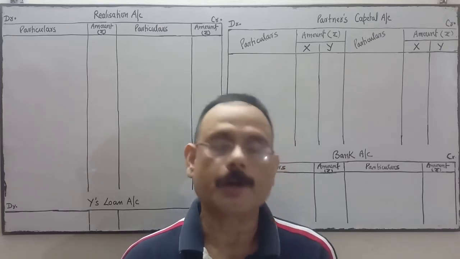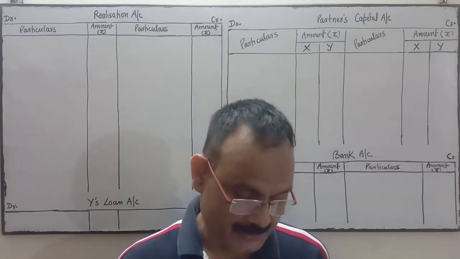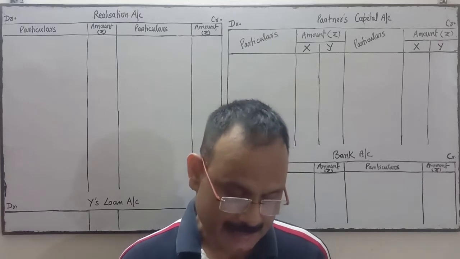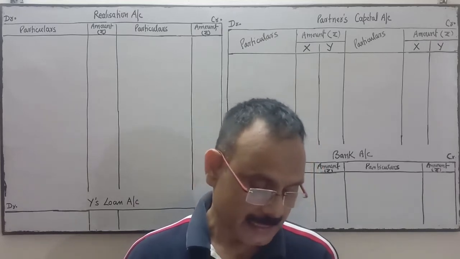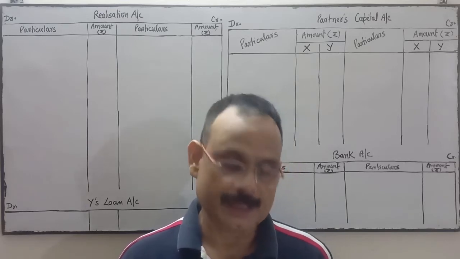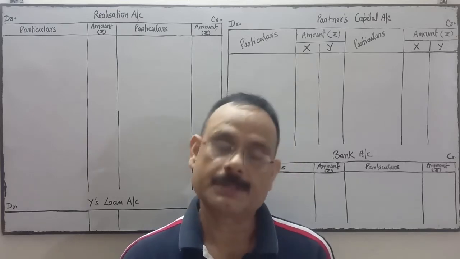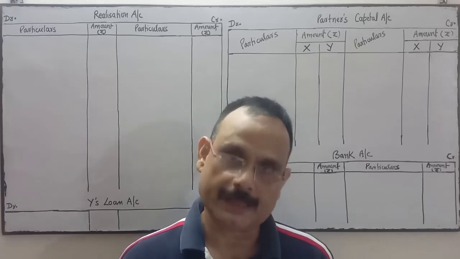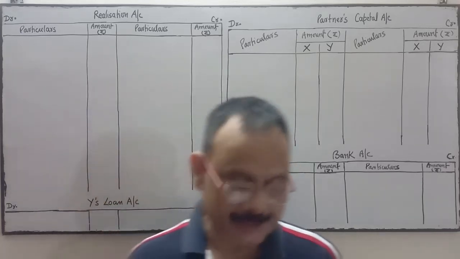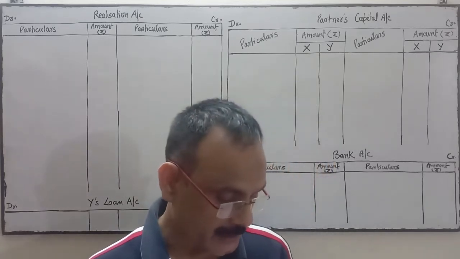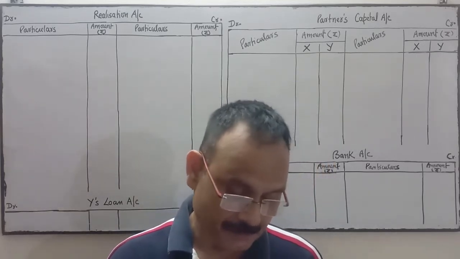The firm was dissolved on 30th June 2018. The following arrangements were decided upon. Number 1, X agreed to pay off his brother's loan. Number 2, debtors realized rupees 12,000. Number 3, Y took over all the investment at rupees 12,000. Other assets realized as follows.